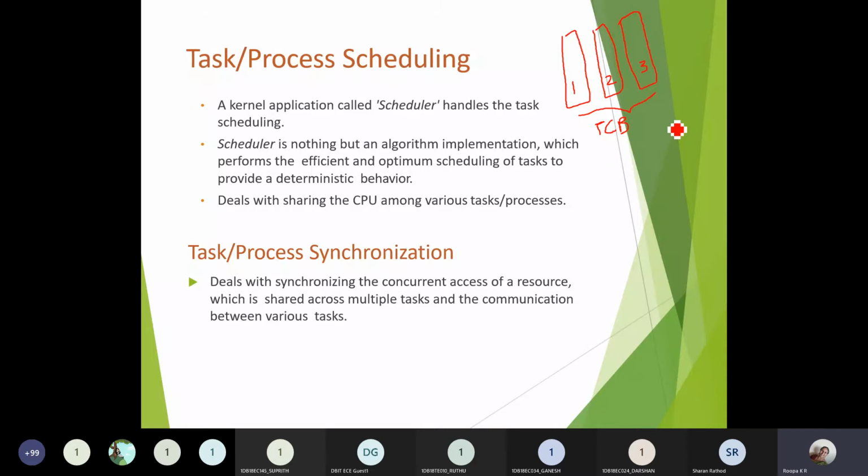So once a TCB has been created, in the sense a memory will be allocated for this task. Whatever program you have with respect to this task will be stored in that memory. Suppose you want some system resources to be used by this particular TCB. The memory resource has been used by this, and I can use some sensor. The sensor input is given, the output of a sensor is given as an input for a program. So this is the second resource.